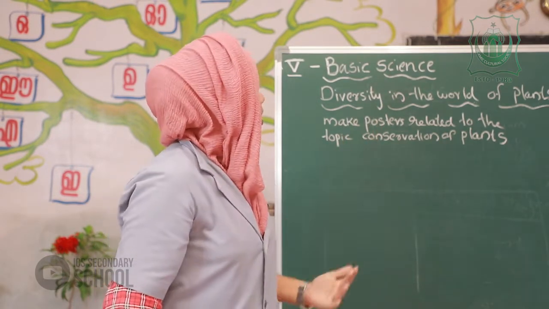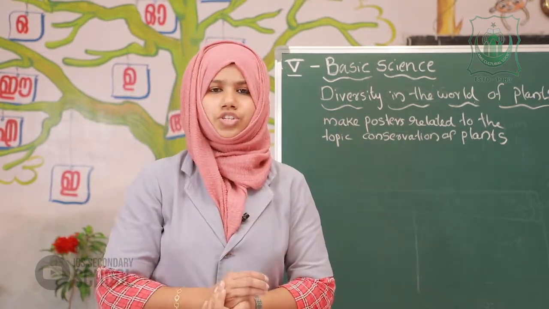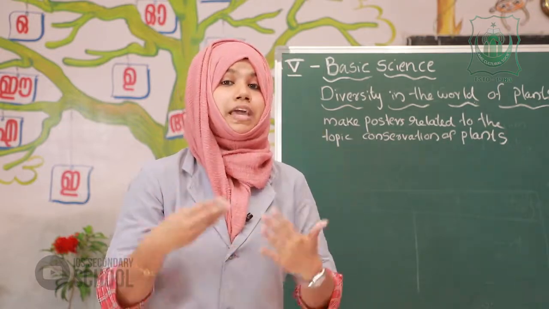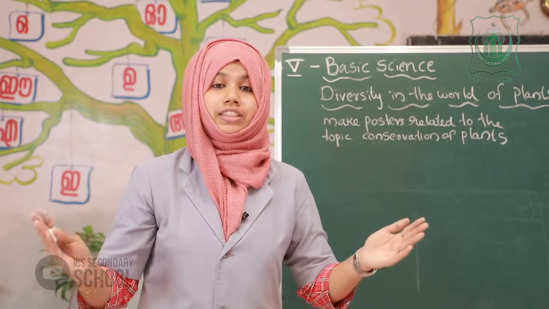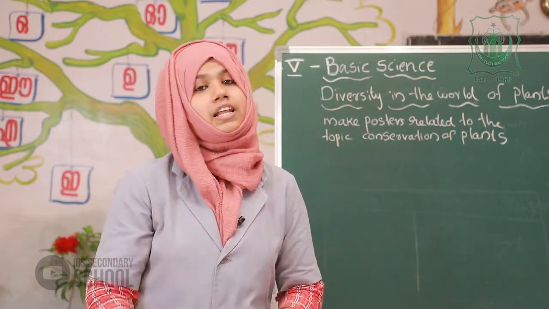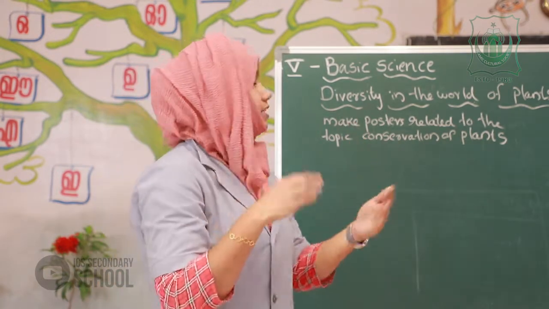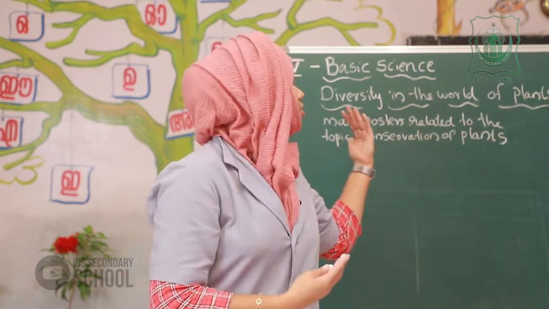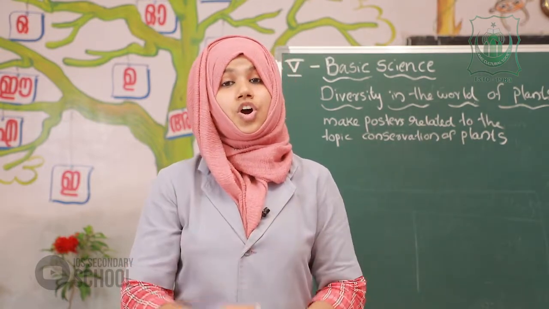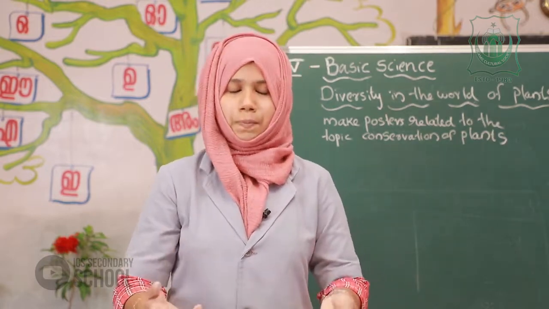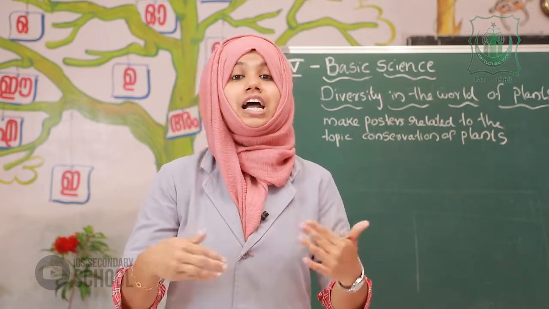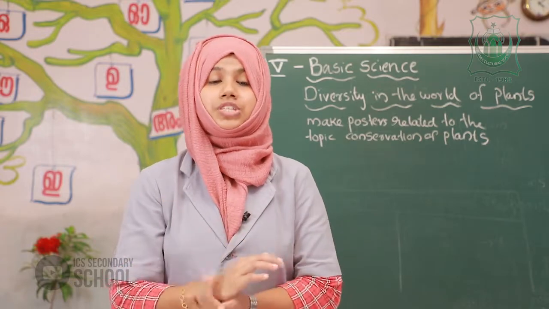Our chapter is a small topic. This is mainly about the conservation of plants, because all the organisms depend on plants, and plants make our world green, clean, everything. So, in this chapter, we can revise all the topics. The first chapter is know the plant world closely, and the first topic is different kinds of plant parts used as food. That means the root, the stem, flower, fruits, seeds. These are the different kinds of plant parts used as food.